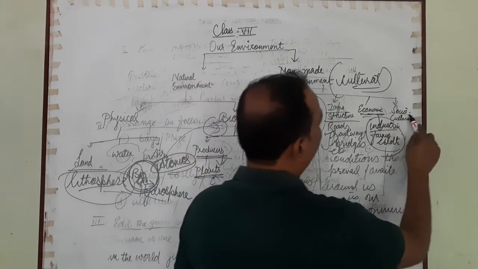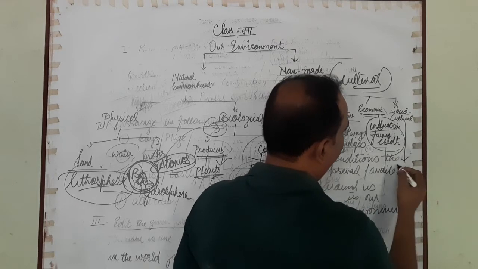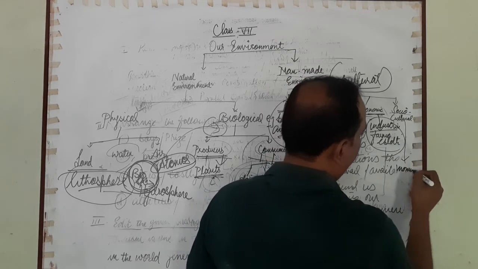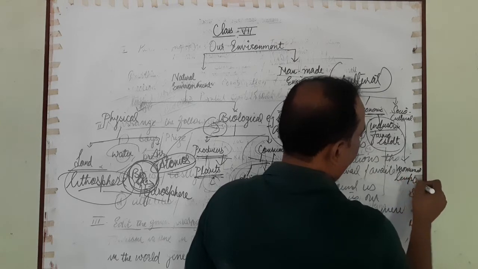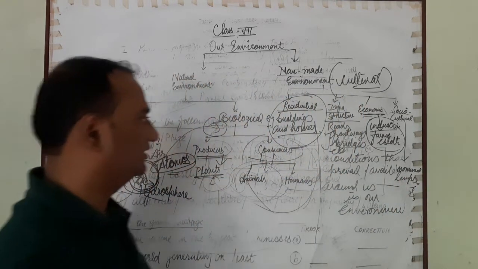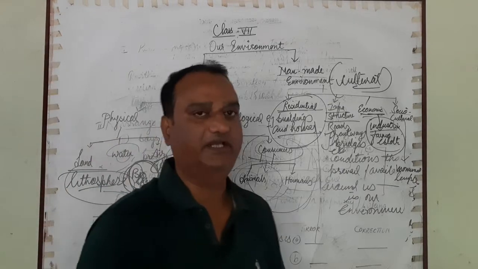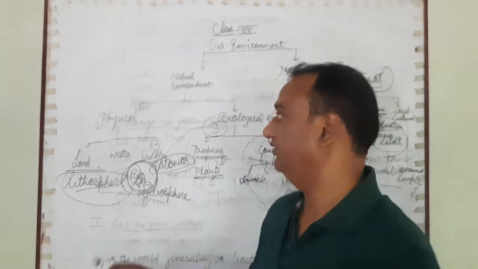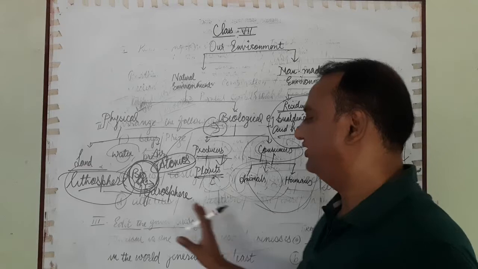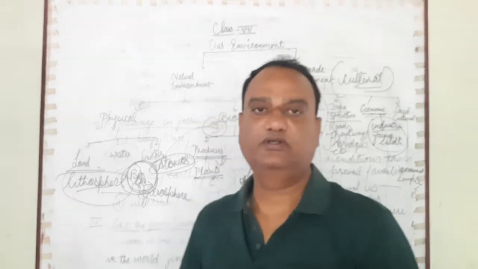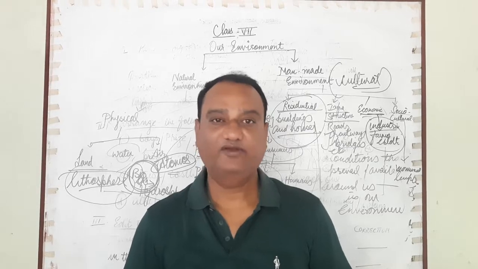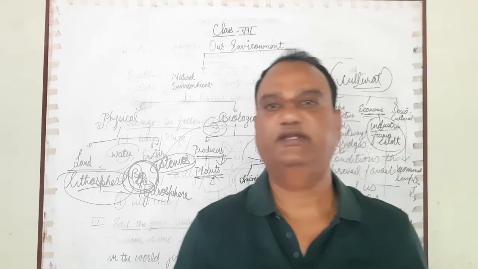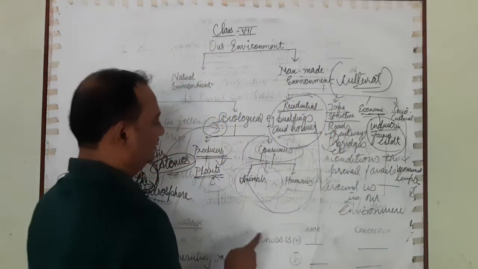And then socio-cultural, for example the monuments and temples. They are all parts of the cultural environment, supporting our lifestyle also. So this is what our environment is all about. Our surroundings have a great role to play, and we are all interrelated and interdependent on that.